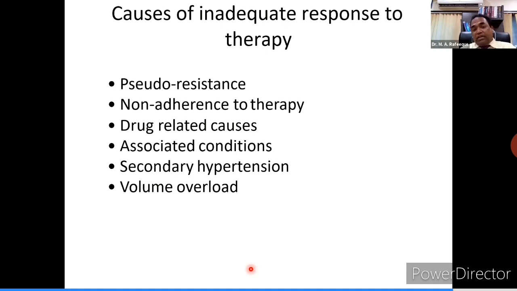There are certain associated conditions like hypo or hyperthyroidism, metabolic disorders, migraine, simply febrile patient or any comorbidity can create a problem in controlling blood pressure. Secondary hypertension definitely should be seen as a cause for inadequate response to therapy. Volume overload, excess consumption of salt.